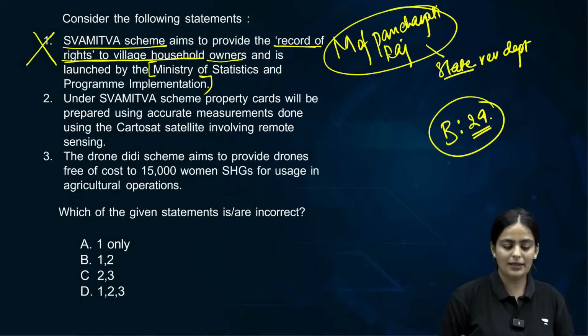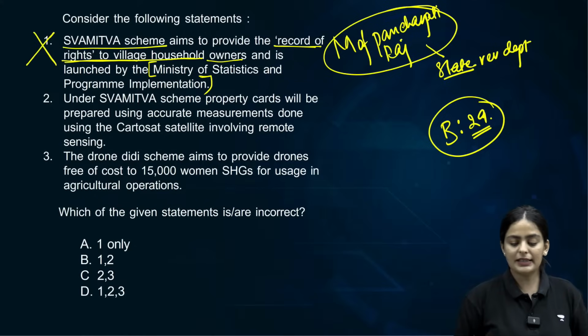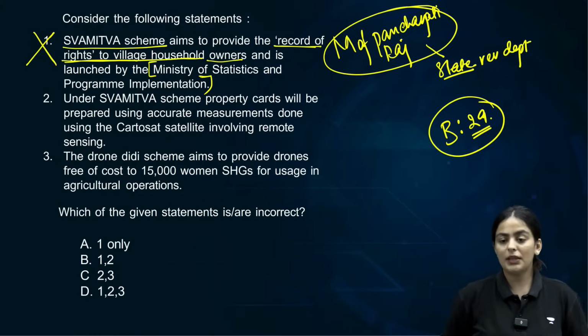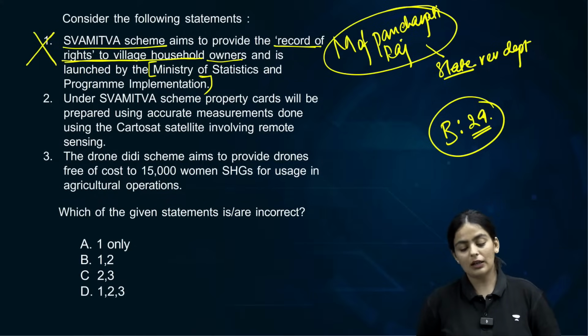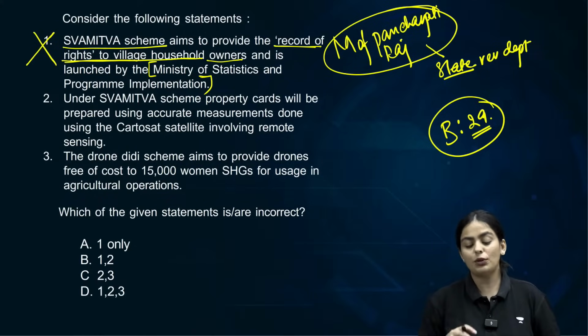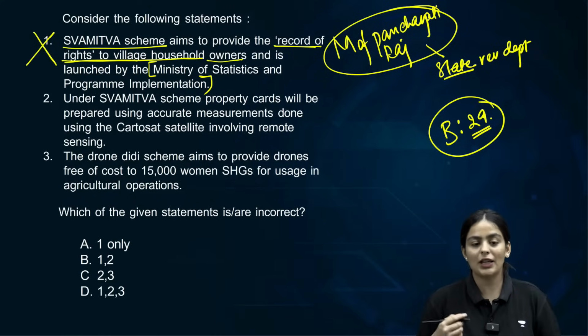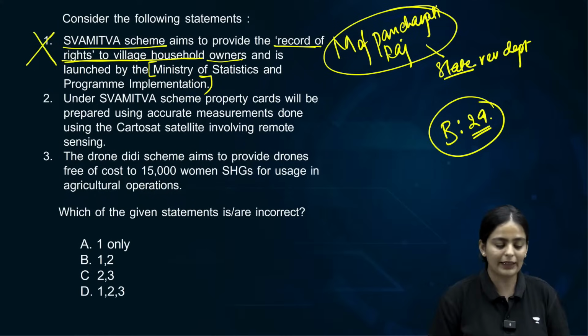Let's analyze the answers. The second statement says, under Swamitva scheme, the property cards will be prepared using accurate measurements done using the Cartosat satellites involving remote sensing. That is absolutely incorrect.